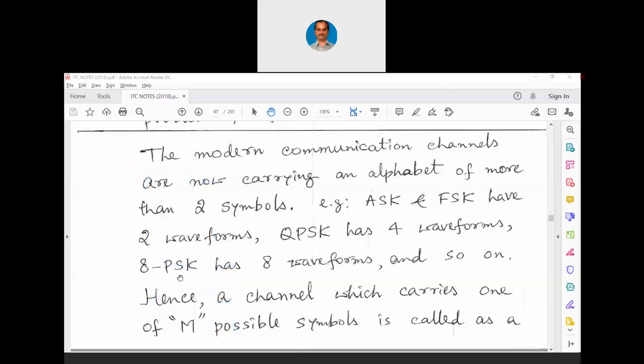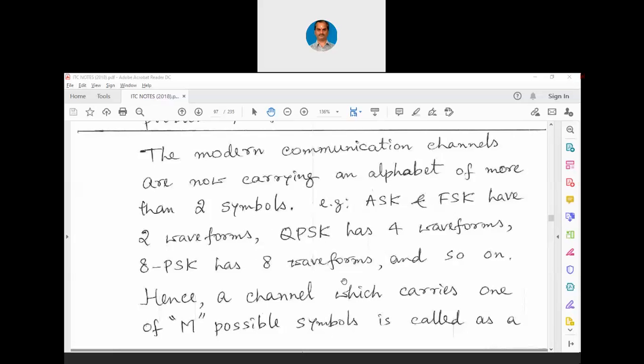Similarly 8 PSK, 8 phase shift keying, also called OQPSK, can have 8 waveforms, each with a 45-degree phase shift. Hence a channel which carries one of m possible symbols. Now there can be 2 symbols, there can be 4 symbols, there can be 8 symbols.